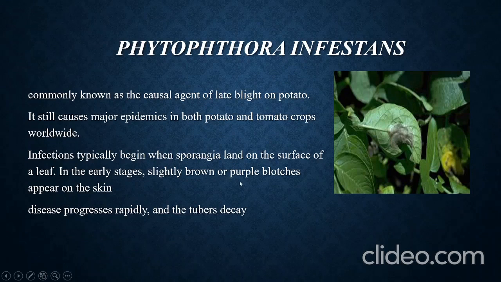Slightly brown or purple blotches appear on the skin. In this picture, we can see purple or brown blotches. The disease progresses rapidly and the tubers decay. The potato gets decayed or spoiled.